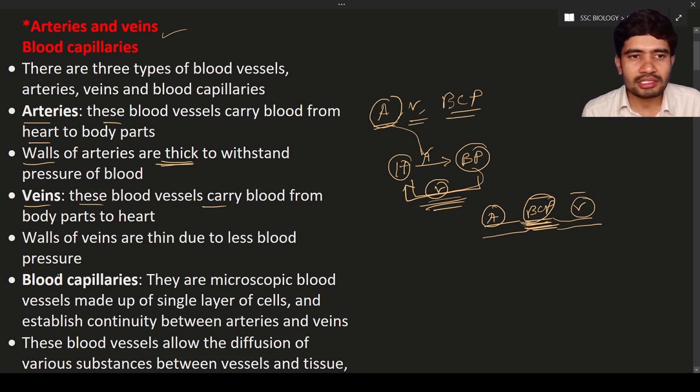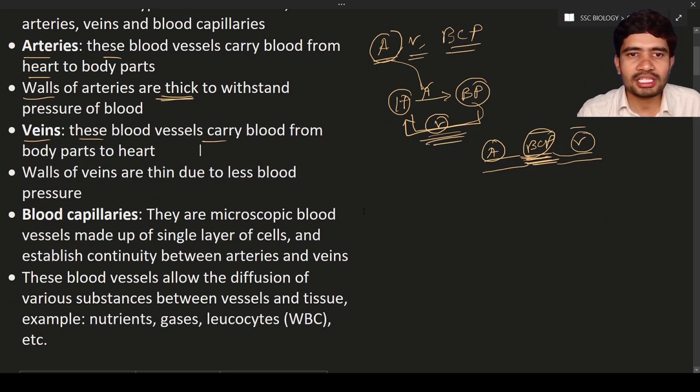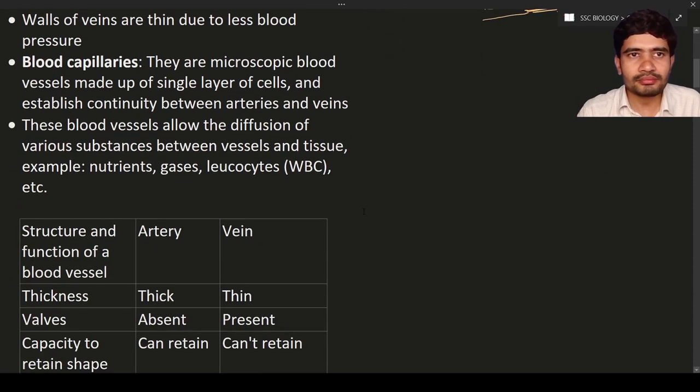The next part is the blood capillaries. Blood capillaries are microscopic blood vessels. They are made up of a single layer of cells. What is meant by microscopic? Microscopic means very thin. Let us consider this is the artery, and this will be the blood capillary.